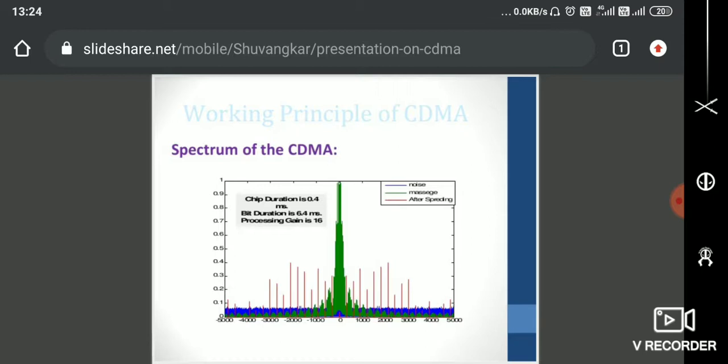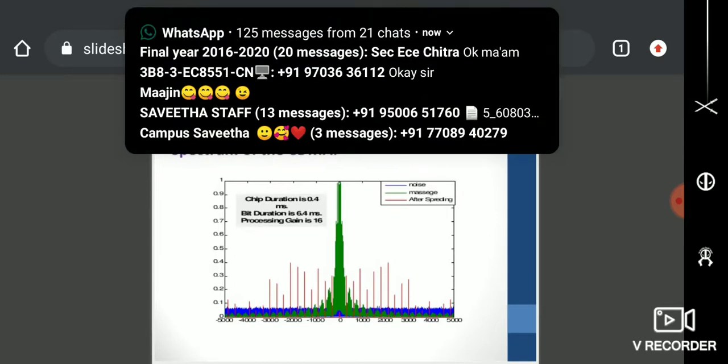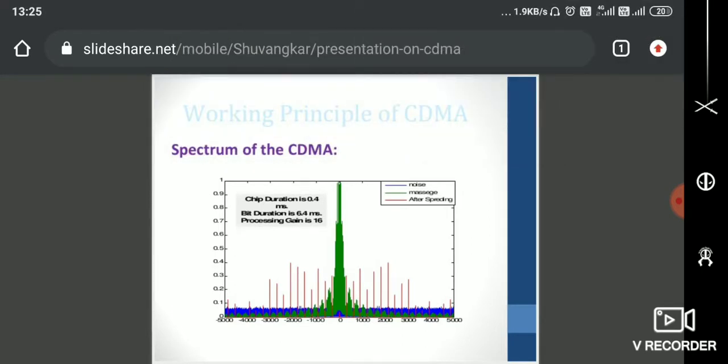You can see the chip duration is 0.4 milliseconds, and different colors: green is the message, red is spread information, and blue is noise. You can see a maximum gain of 1. So this is how the spectrum of CDMA looks.